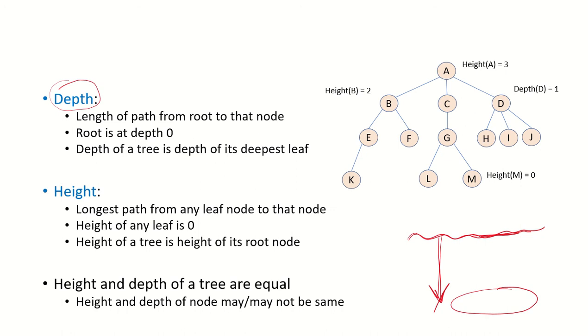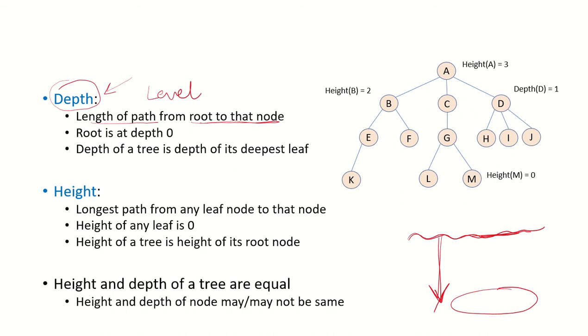Similarly, in a tree, when we talk about the depth of a node, we are talking about the distance from the surface, which can be thought of as the root node. So how far is that particular node from the root node? The length of the path from the root to that node gives us the depth. As you can see, it is very similar to the level. So the depth of a node would be equal to the level of that node also.